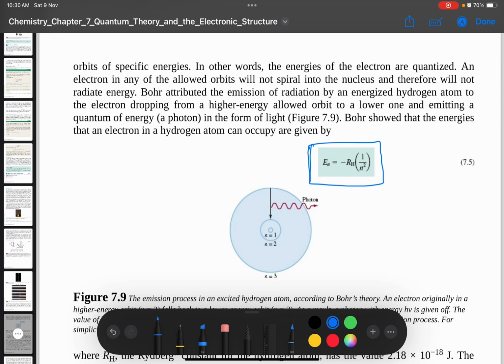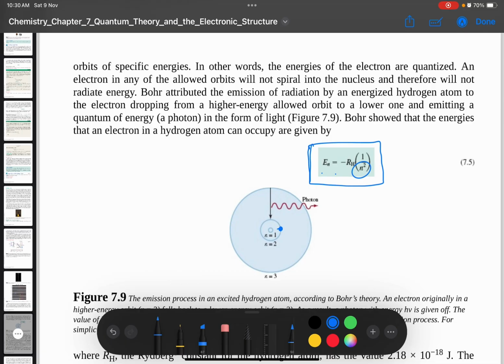only for one orbital. This means that the energy for the electron that is located, or does not transfer or does not move, yeah, we can calculate using this equation.